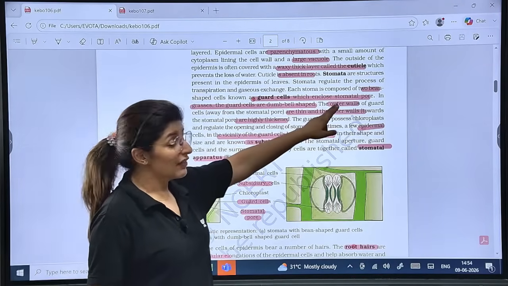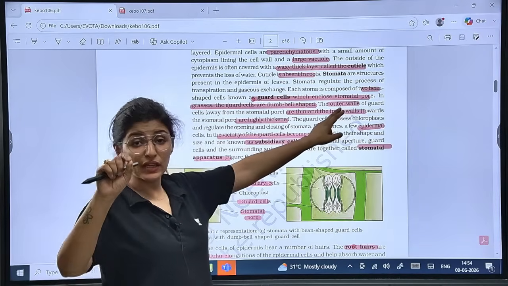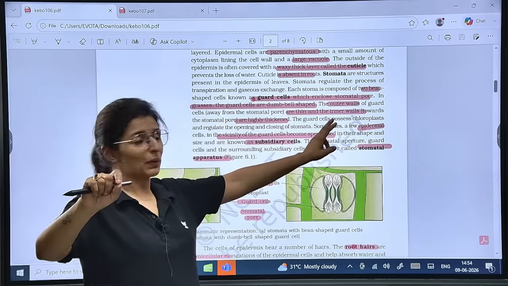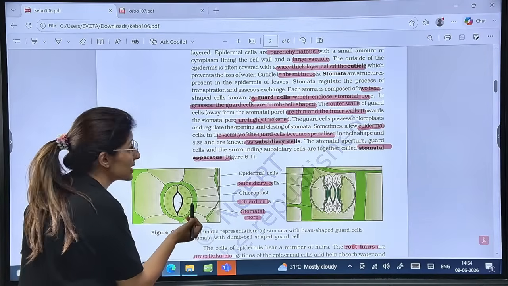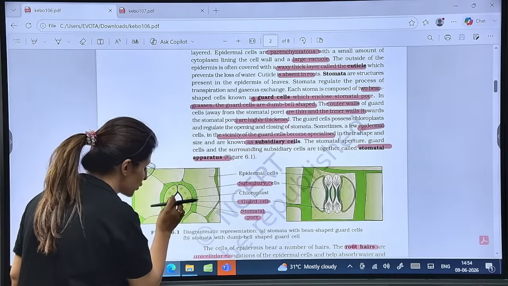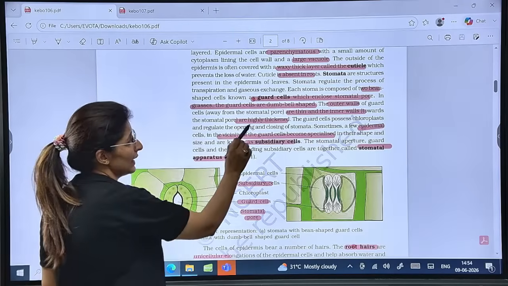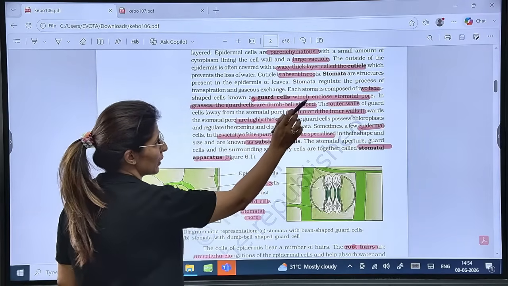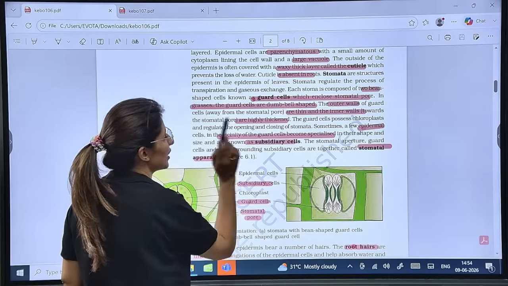Now, very important, and listen carefully, mark these words carefully, read them carefully when you get your paper. So the outer wall of the guard cell is thin, right? And the inner wall towards the stomatal pore, do you see a bold line here? So the inner walls are highly thickened while the outer ones are thin. Is that clear? Now, a few epidermal cells in the vicinity of guard cells.